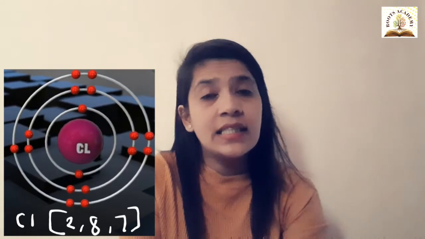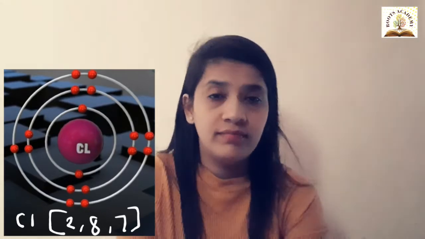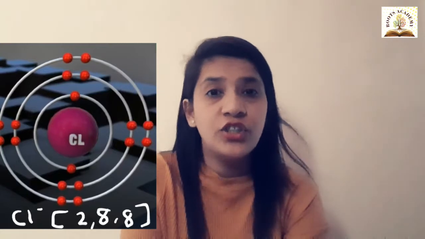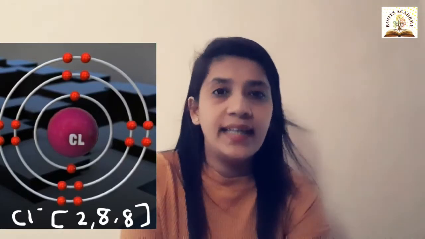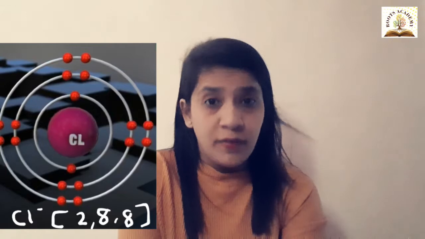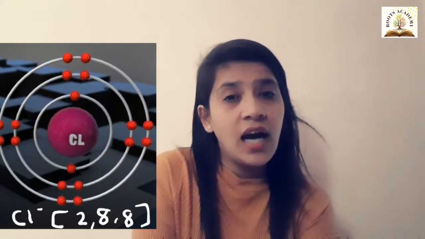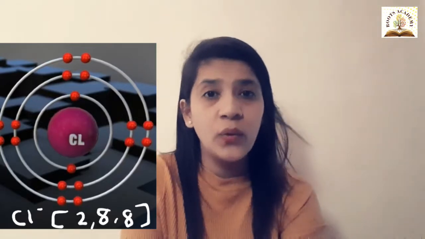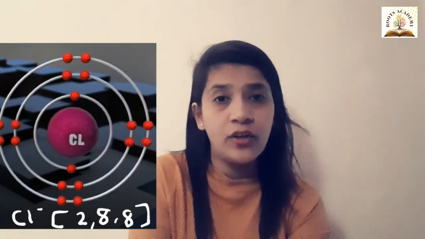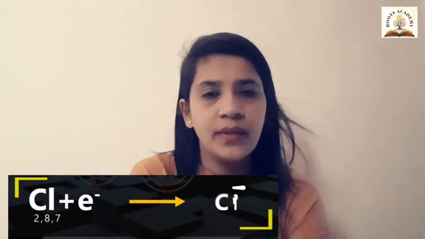As the size of chlorine is small compared to the metal, chlorine readily accepts an electron and the electronic configuration becomes 2, 8, 8, which is nearest to argon. As it is taking the electron, it is getting what? Negative charge. So chlorine becomes the chloride ion, Cl-, after taking this electron.